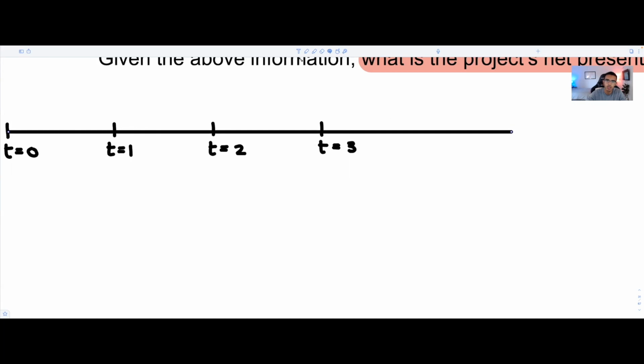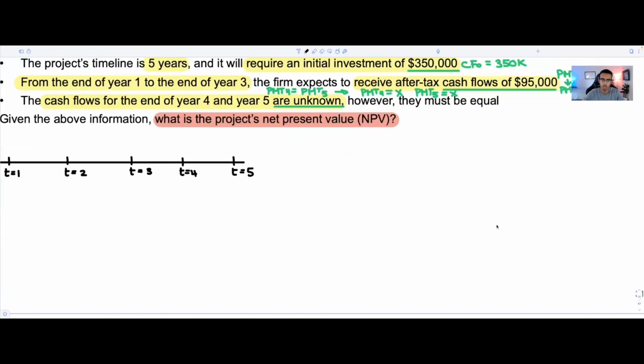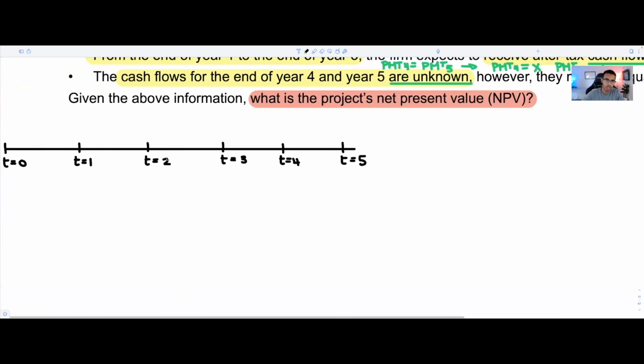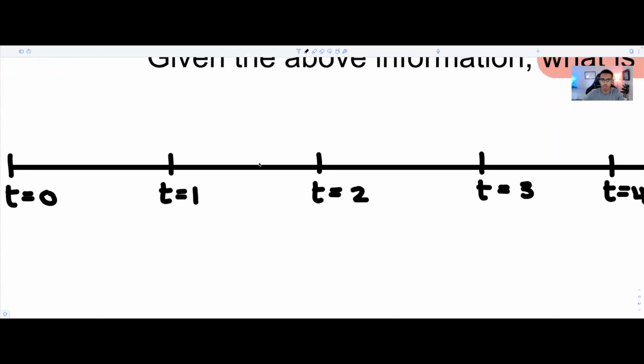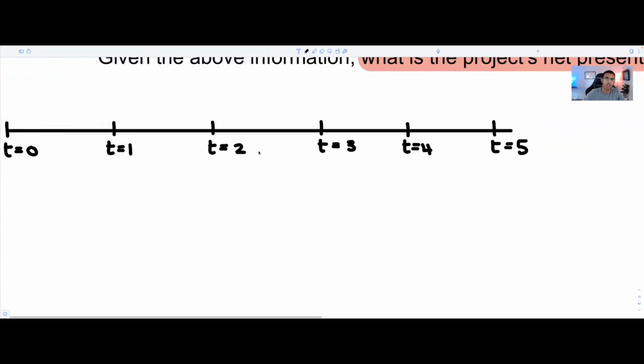Make this a little bit longer. And we're gonna have t equals 4 and t equals 5. Now, you're probably a vet when it comes to building timelines, but we're gonna go ahead and just go with the classic steps. We're gonna just place in all of the data that was provided in the question. Okay, we're gonna do exactly that.